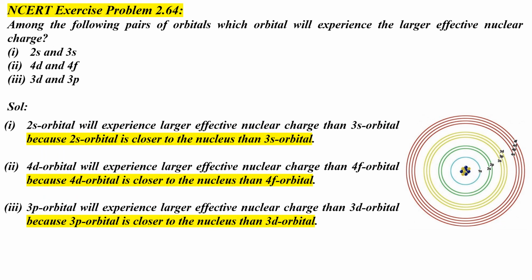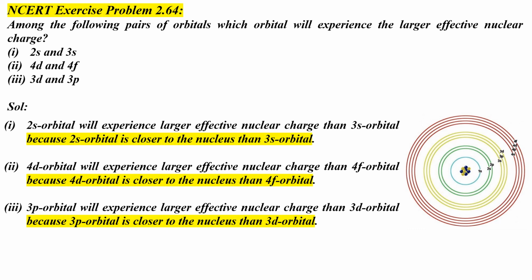Exercise problem 2.64. Among the following pairs of orbitals, which orbital will experience the larger effective nuclear charge? 2s and 3s, 4d and 4f, 3d and 3p. In this problem, we are asked to find out which orbital in each pair listed experiences greater force of attraction from the nucleus. Or in other words, which orbital in each given pair experiences larger effective nuclear charge from the nucleus.